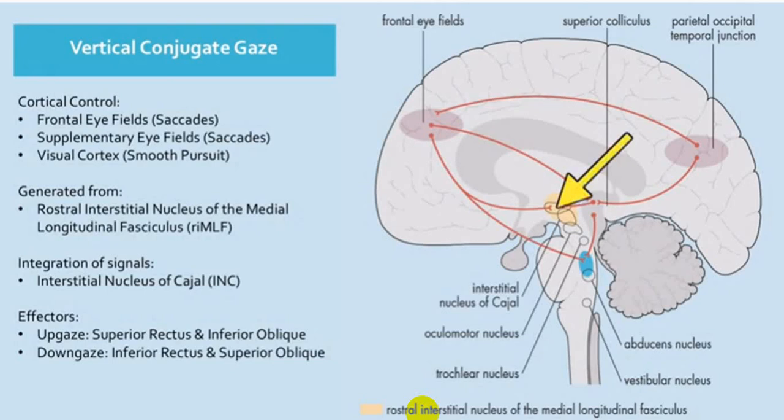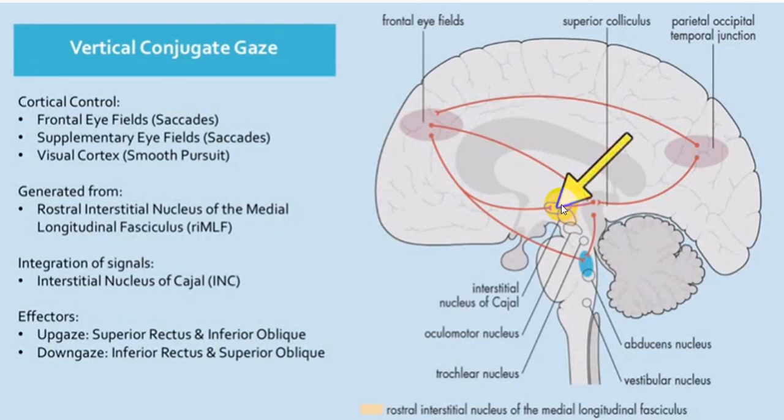This is regarding vertical gaze. I know that it is a little difficult. There are a few centers involved. I've already told you the frontal eye field receives an input from the occipital lobe, and then from the frontal eye field two fibers will go to two different centers, one to the vertical gaze center and another to the PPRF center. The PPRF center fibers go to the opposite side, and this gives saccadic eye movements, and also it will go to the opposite side to the vertical gaze center, which is at the junction of thalamus and mesencephalon.